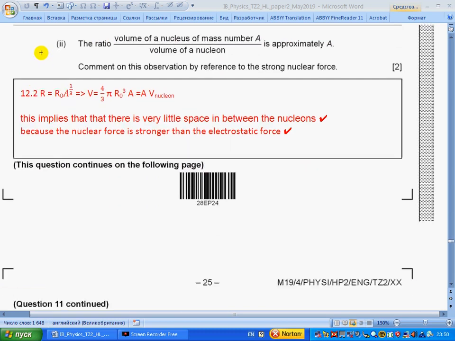The ratio of the volume of a nucleus of mass number A to the volume of a nucleon is approximately A. Comment on this observation by reference to the strong nuclear force.